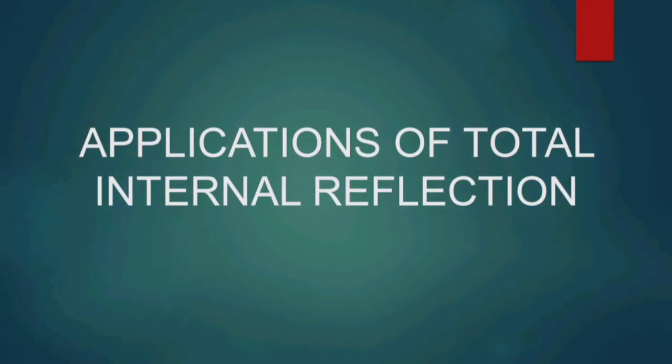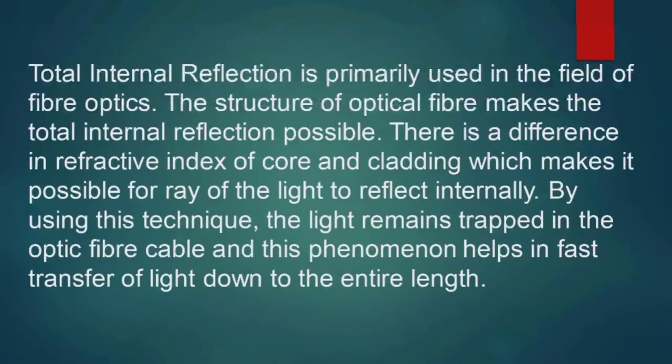Applications of total internal reflection. Total internal reflection is primarily used in the field of fiber optics. The structure of the optical fiber makes total internal reflection possible. There is a difference in refractive index between the core and the cladding, which makes it possible for the ray of light to reflect internally. By using this technique, the light remains trapped in the optical fiber cable, and this helps in the fast transfer of light down the entire length.